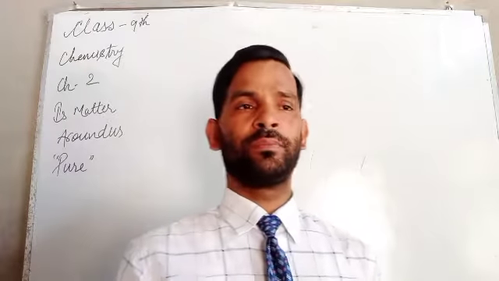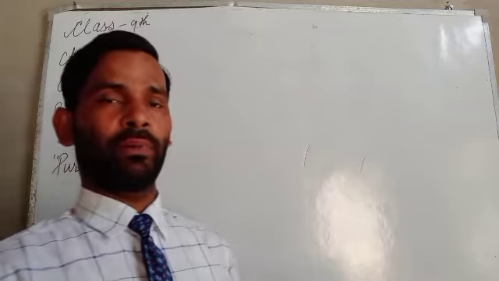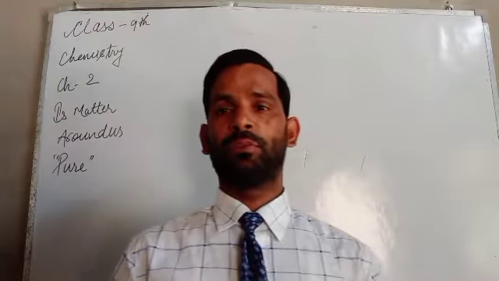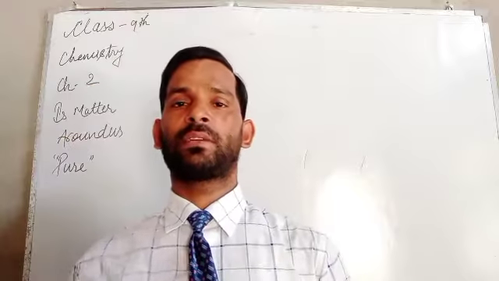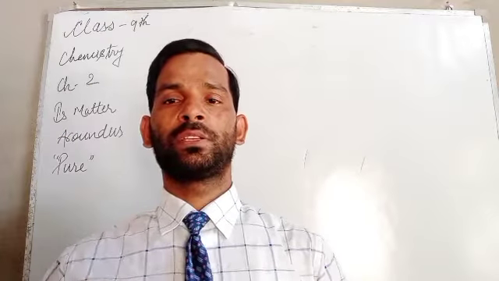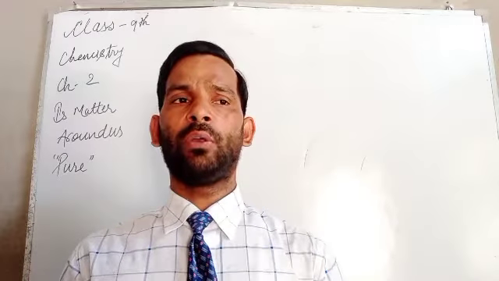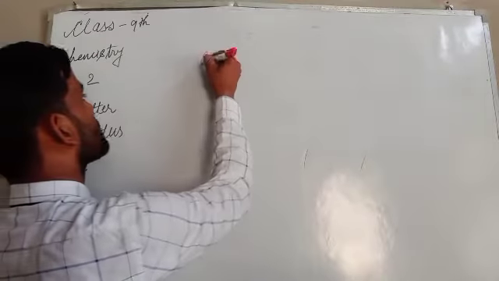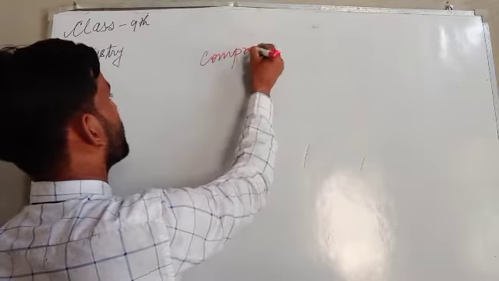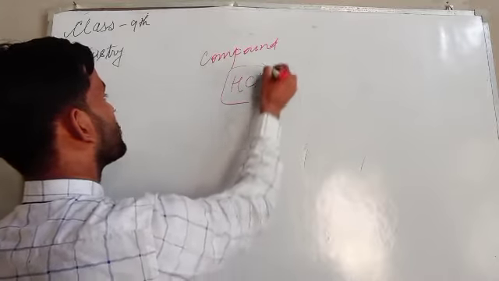So first of all, on discussing the atom, molecules or compounds, we'll have to go through how these compounds may be formed. There are some queries from the student side, so we have to discuss how compounds get formed. Suppose there is a compound named hydrochloric acid.